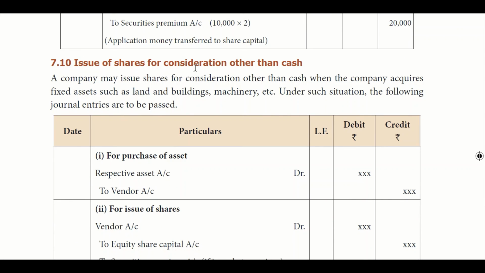Okay, issue of shares for consideration other than cash. We have been seeing all the examples of selling shares only for cash, so the money is received into bank, right? Now what happens in case we are going to sell our shares for other than cash, where they are going to give an asset instead of money? How are we going to treat that?